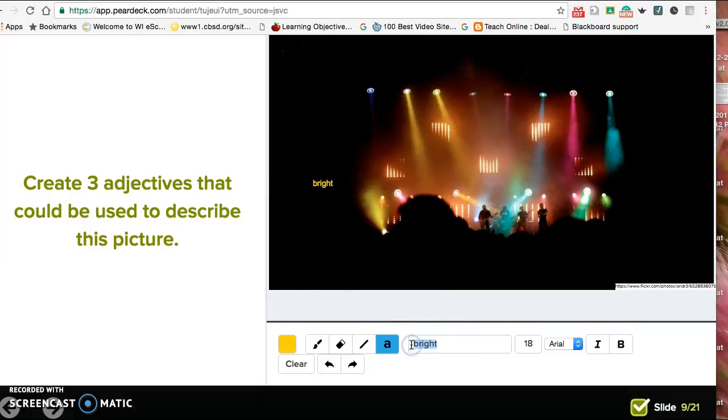We'll say it's probably noisy. I would imagine it's a concert. And then I would say colorful. I'll put that up there. All right. So all of those modify nouns. So like bright lights, noisy crowd, colorful stage.